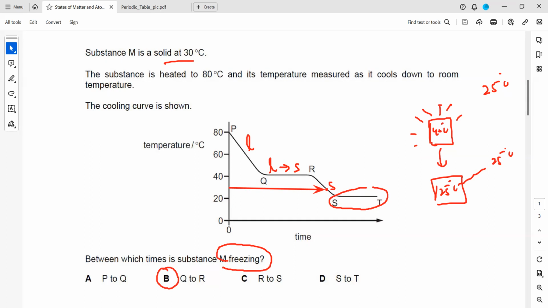So whenever the temperature of a substance is constant and not changing, what might be the reason? Number one, there might be a change in state. Number two, it might be in thermal equilibrium with the surrounding, or you can say the surrounding temperature and the substance temperature are equal.